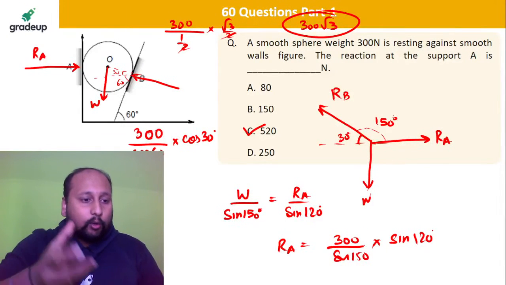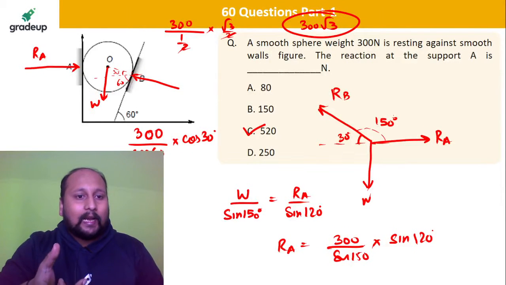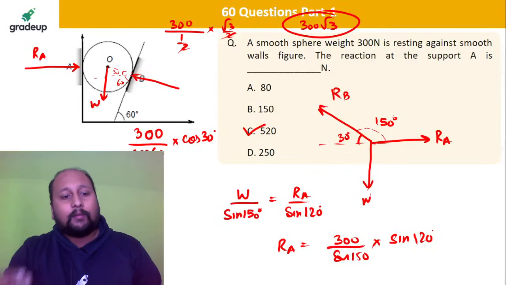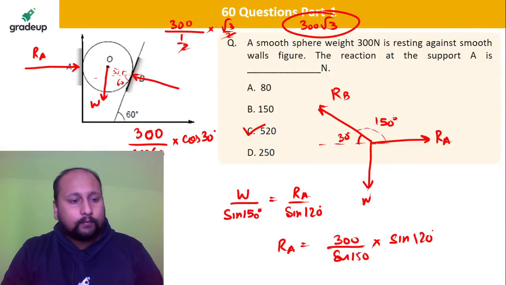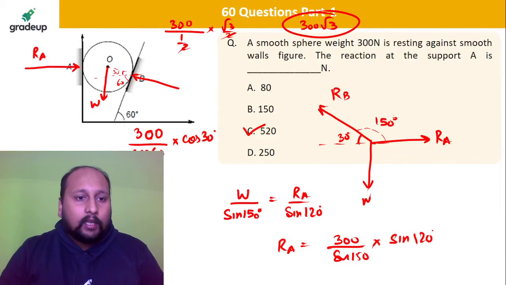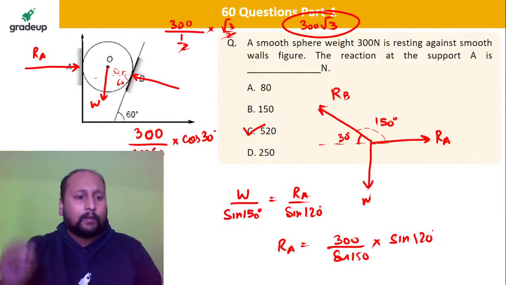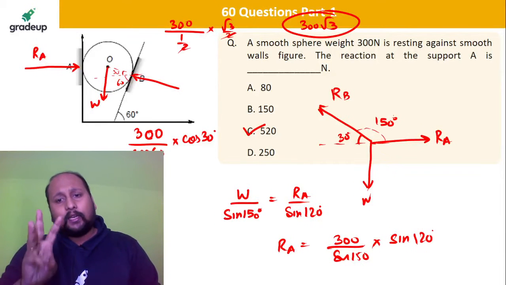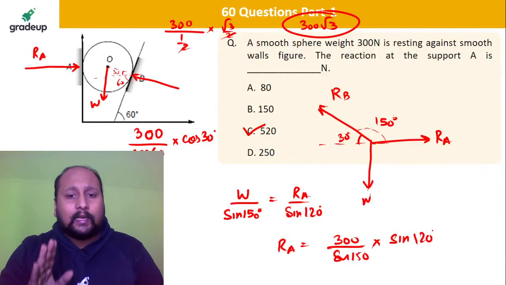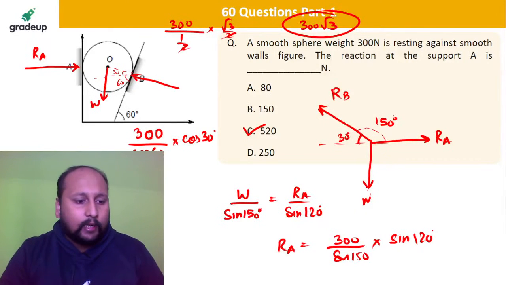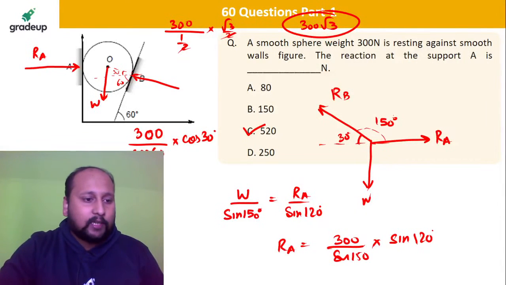The question was asked from a different perspective, and you can use Lami's theorem in that. Very easy. Ultimately, you are again using Lami's theorem wherever you have a three-force system. My dear friend, whenever you get three forces, without any hesitation, you should use Lami's theorem. So 520 Newton, absolutely correct. Option C. Let's proceed to the next question.